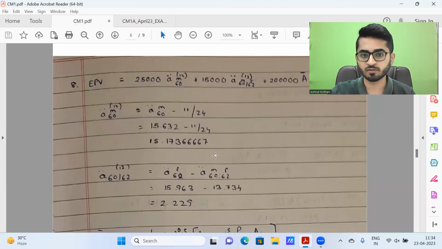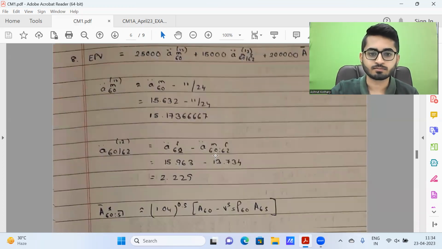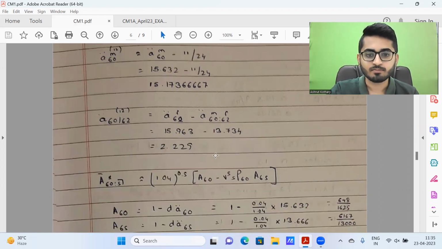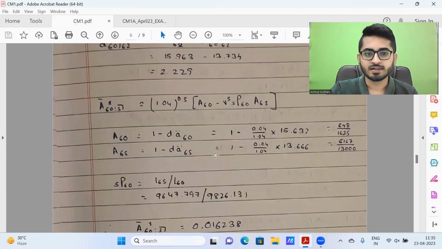I always advise students to show their workings in examination. It might take a bit more time to type, but it ensures that if your final answer is not correct, you can get as many step marks as possible because the examiner would know where you might have gone wrong. So whenever you're writing the scripts, as a best practice, always try to write it from the point of view of, if you had to mark somebody else's script, how would you want the script to be? You wouldn't really want to spend time understanding it. You would prefer things to be made as clear as possible. Obviously, the examiner will have a certain level of prior background to understand certain steps, but try to make the life of the examiner easier. So these are the various calculations.